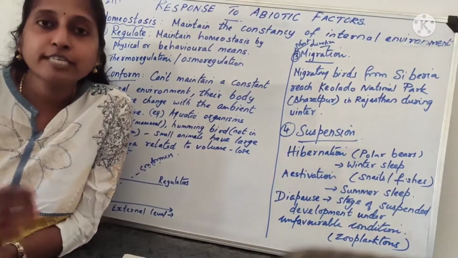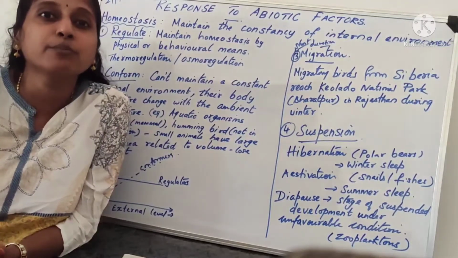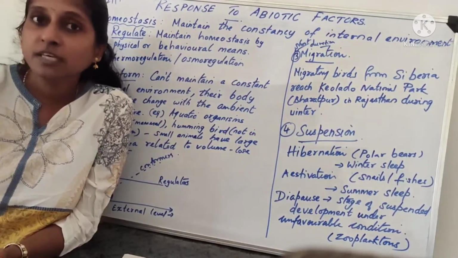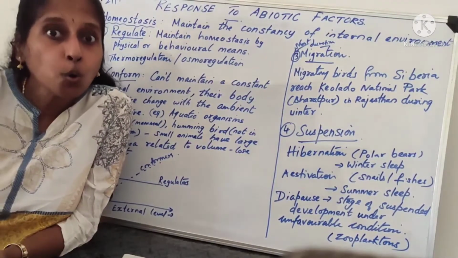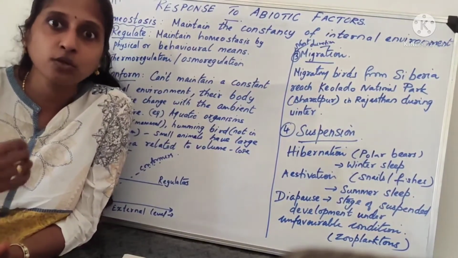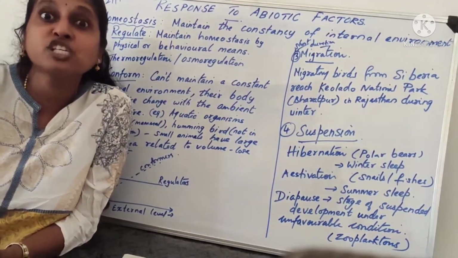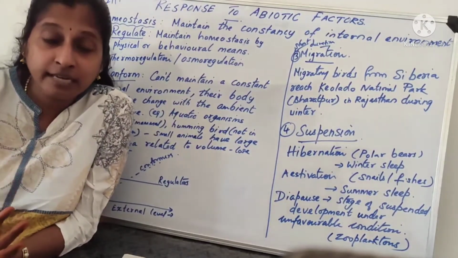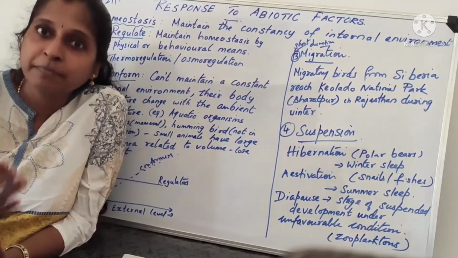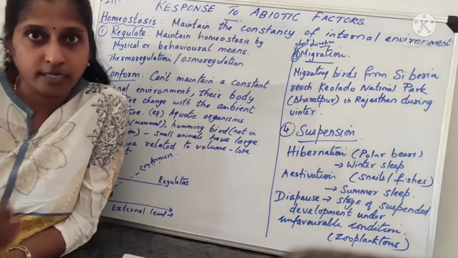How do I do it? For example, when it is summer, how do I regulate my body temperature? I will be sweating profusely so that water moves out of my body. The water gets evaporated, absorbs the heat from the surroundings and makes my body temperature cool. Now when it is too cold, in the polar region also I can survive to some extent. How? I will be shivering. Shivering is a type of exercise, isn't it? So heat energy is released, and that energy brings my body temperature to normal. So I can survive that cold condition also.